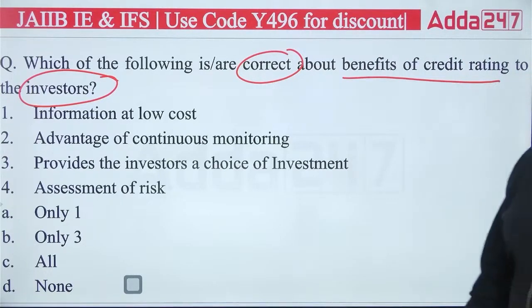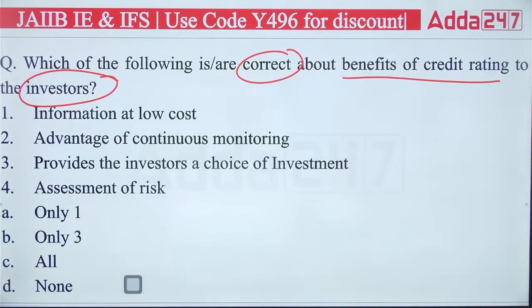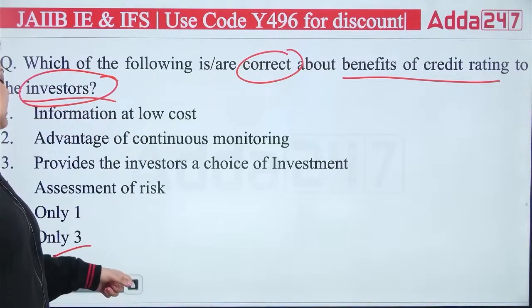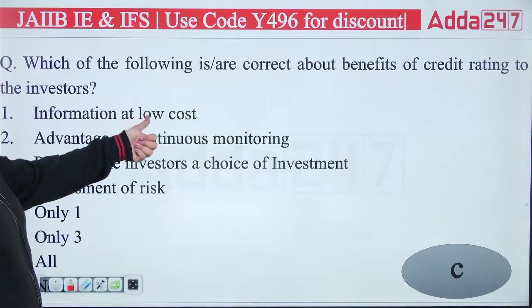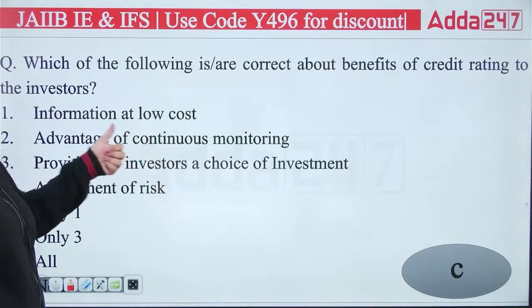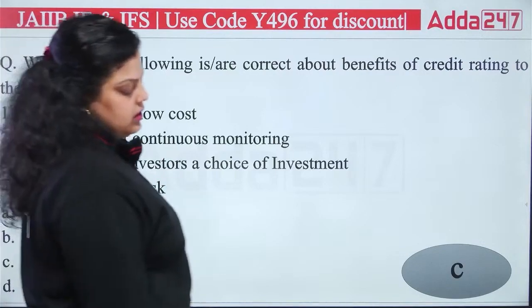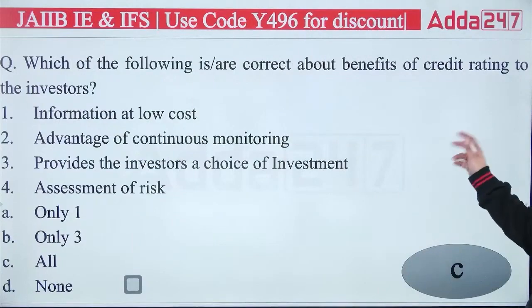So these are the 4 options in front of you, and you have to answer which of the following is correct about the benefit of credit rating agencies or credit rating to the investors. The right answer is all of the above. All these are the benefits for the investors of the credit rating. The right answer will be C, all of the above. You will get information at low cost. You will get a continuous monitoring advantage. You will get a choice of investment. Also, the risk will be assessed time to time. So the right answer is that all are the benefits to the investor. So the right answer will be C.